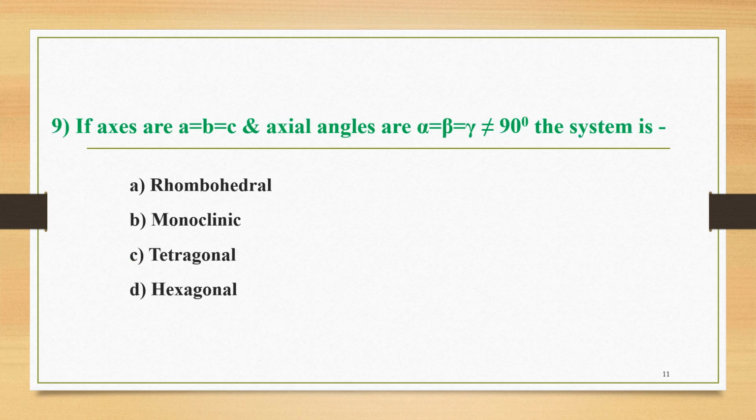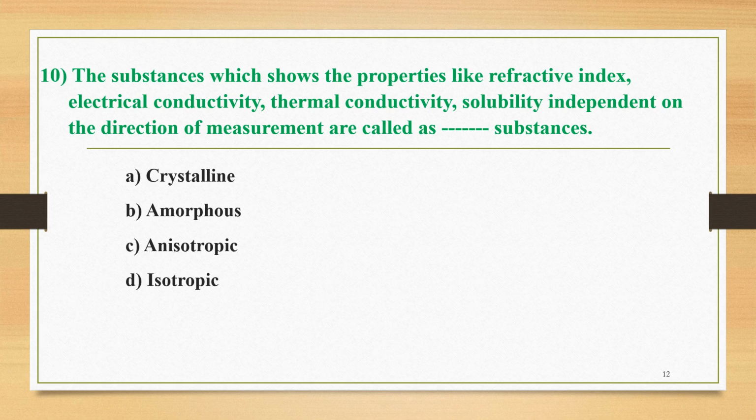The next question, number 9: if axes are a equal to b equal to c and axial angles are alpha equal to beta equal to gamma not equal to 90 degrees, the system is. The four options are: A is rhombohedral, B is monoclinic, C is tetragonal, and D is hexagonal. The correct option among these four is A, that is, it is called the rhombohedral system.